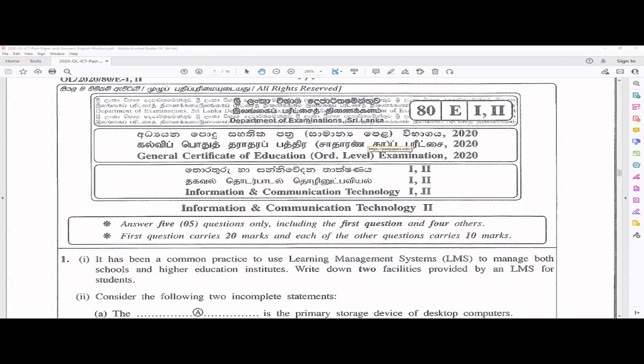From the other questions, you pick 4, so altogether you have to write 5 questions out of the 7. Only the first question carries 20 marks. All other questions carry 10 marks each.